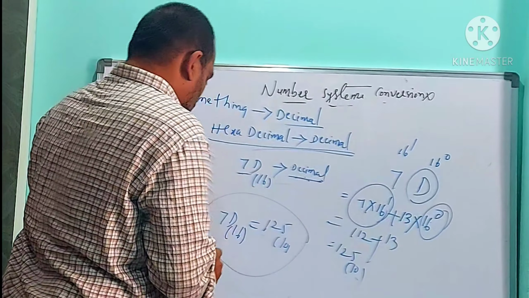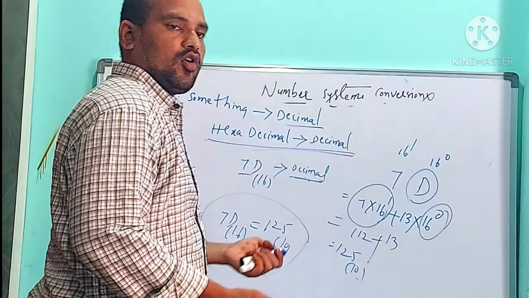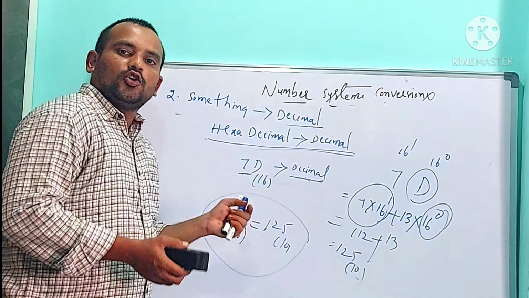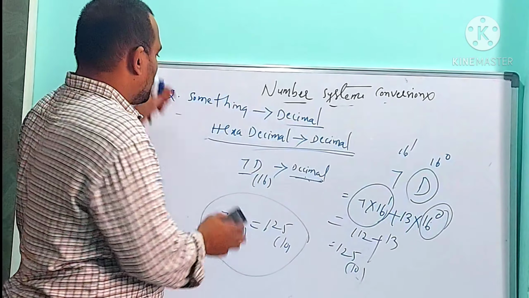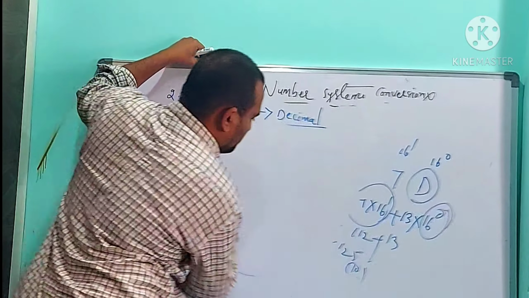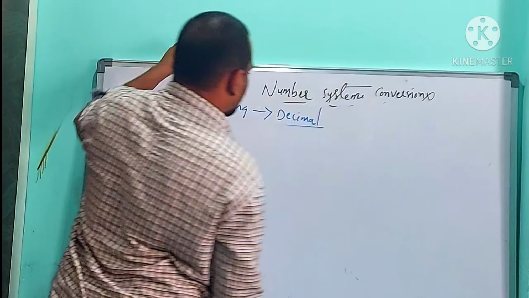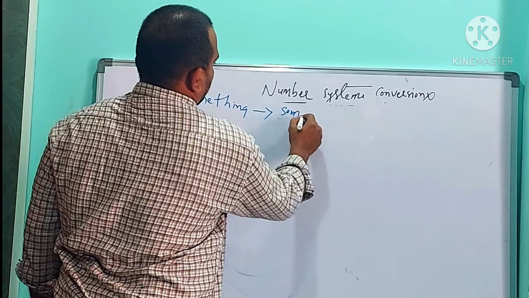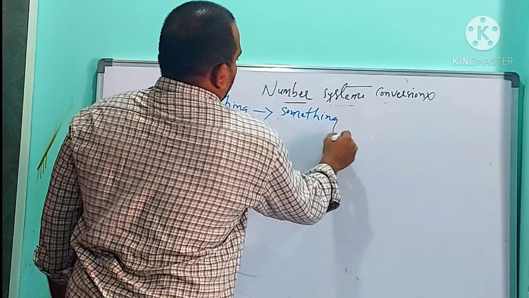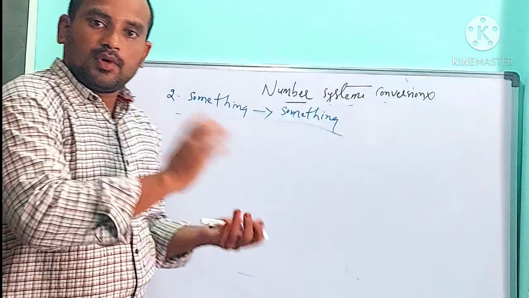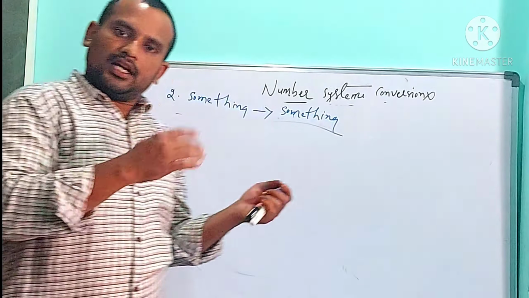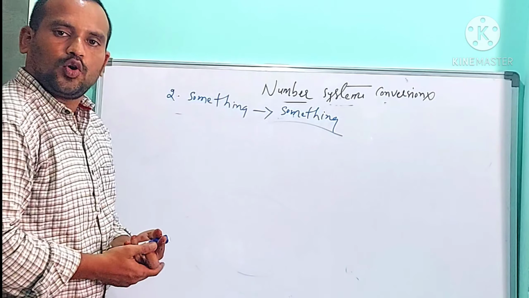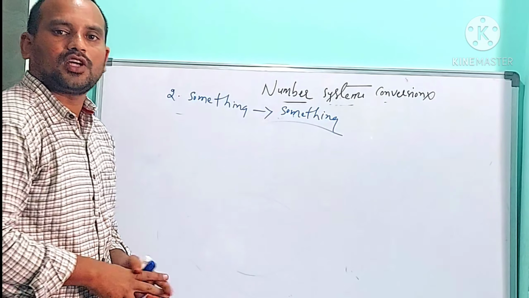So this is the second universal conversion technique, called something to decimal. While converting something to decimal, we need to use powers of something. And for the third one, I am going to give you a small hint: something to something. Till now we discussed decimal to something. The second process we discussed is something to decimal. Now we need to know the process of something to something.